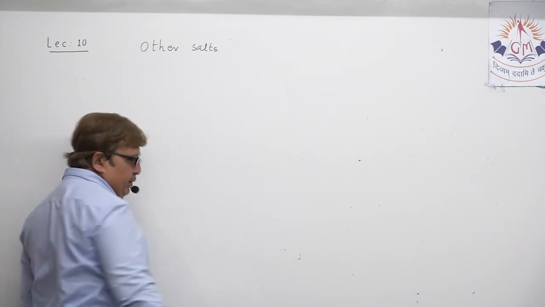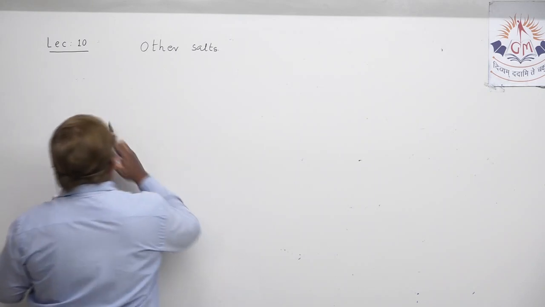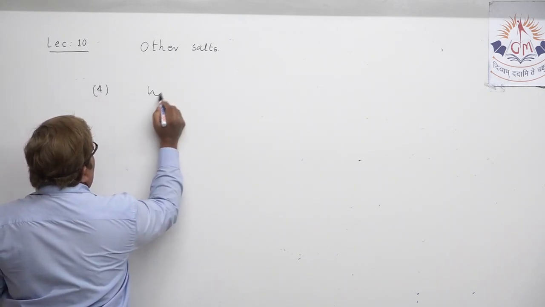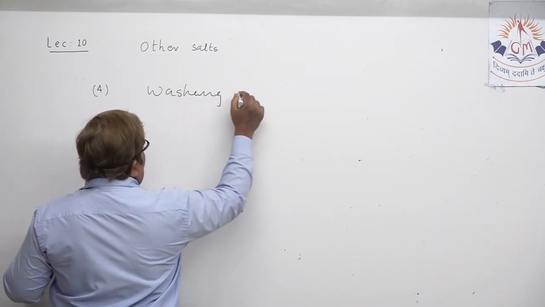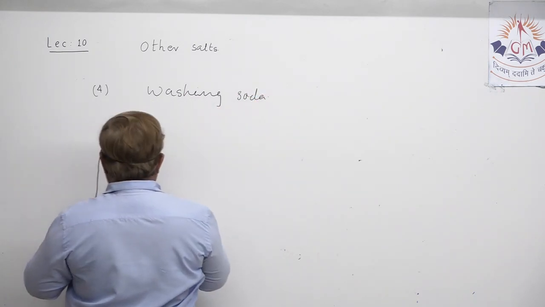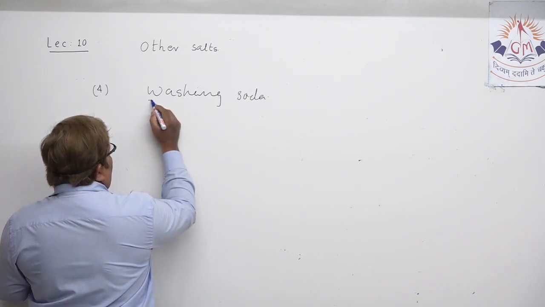Now the third one which we will discuss, you all know the name: sodium carbonate, known as washing soda. Washing soda, also known as washing powder.